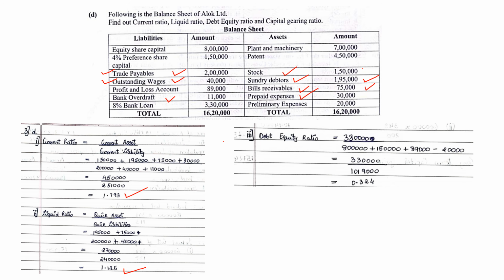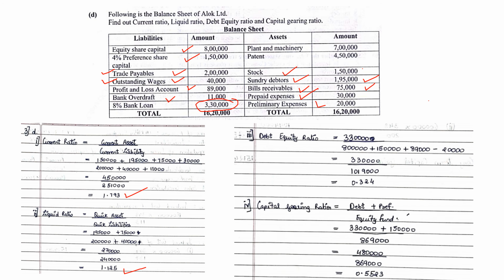Next is debt equity ratio. Formula is debt fund upon equity fund. In this, debt fund is 3,30,000, that's the bank loan. Equity fund is equity share plus preference share plus all the profits, reserves and surpluses less preliminary expense, that is fictitious. So basically in debt equity, the equity fund is your net owners fund. So net owners fund is everything: equity share plus preference share plus reserve and surplus less all the fictitious assets. So we add up, we divide, we get the answer as 0.324.